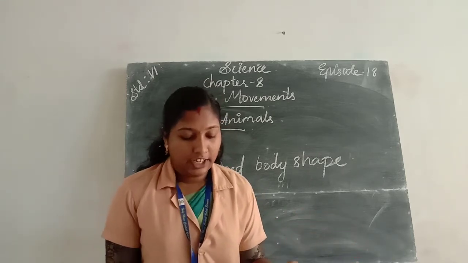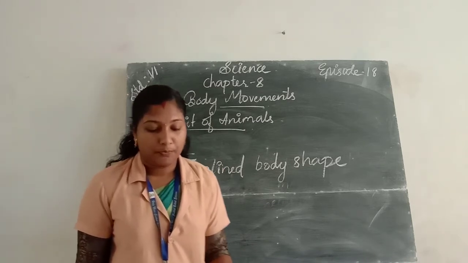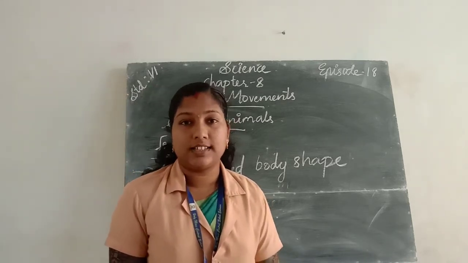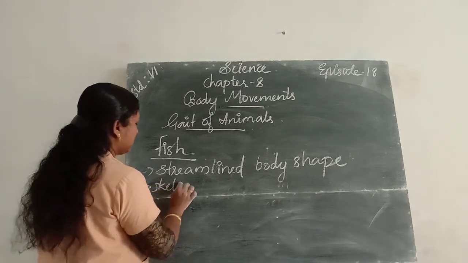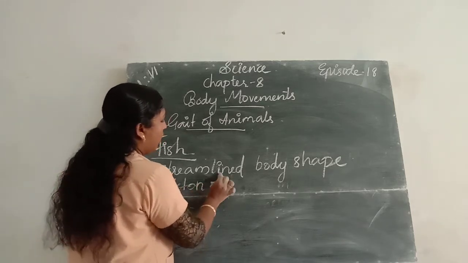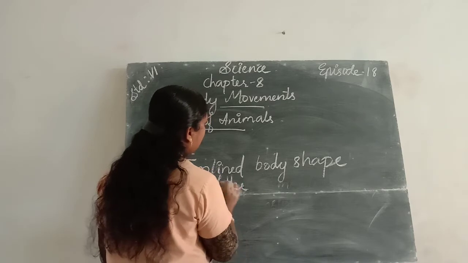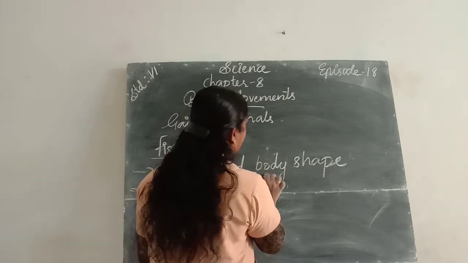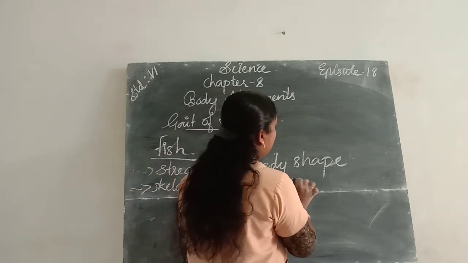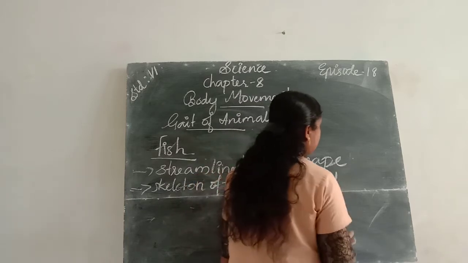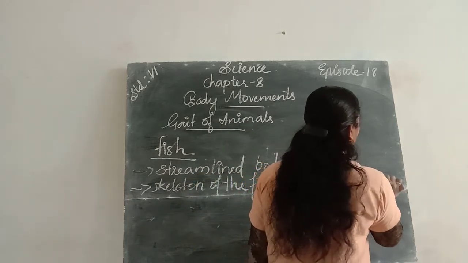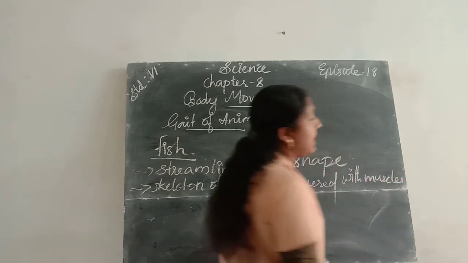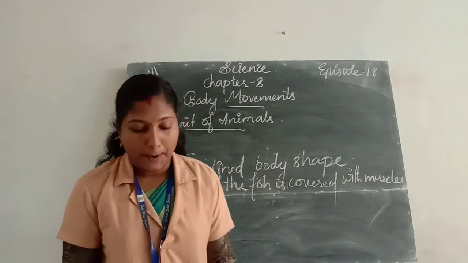Then the skeleton of the fish is covered with strong muscles. The skeleton of the fish is covered with what? It is covered with the muscles.